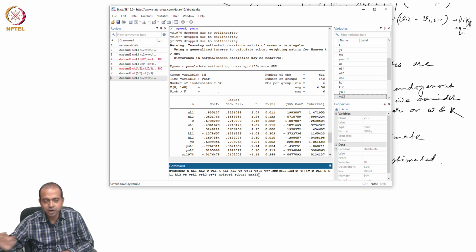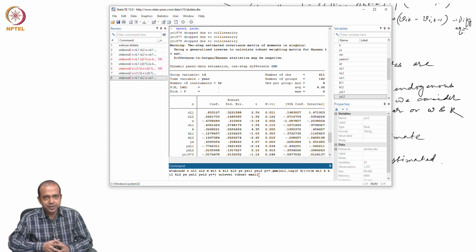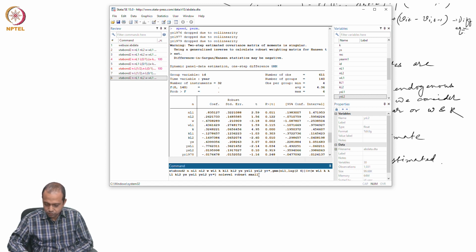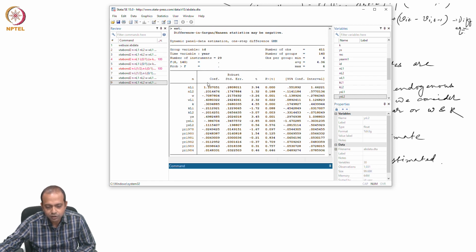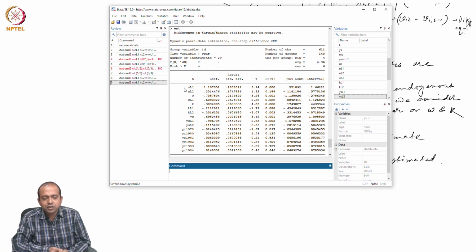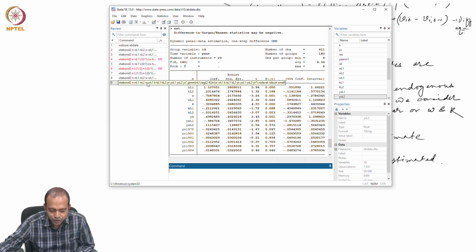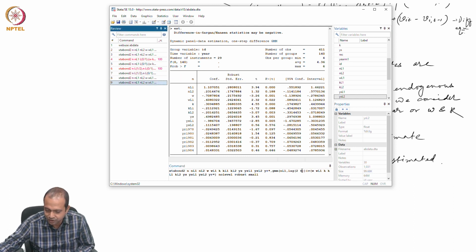We are keeping everything else the same, just reducing the lag from 5 to 4. See, the coefficient of NL1, again it is going beyond the interval. What happens if we reduce the lag to 3?